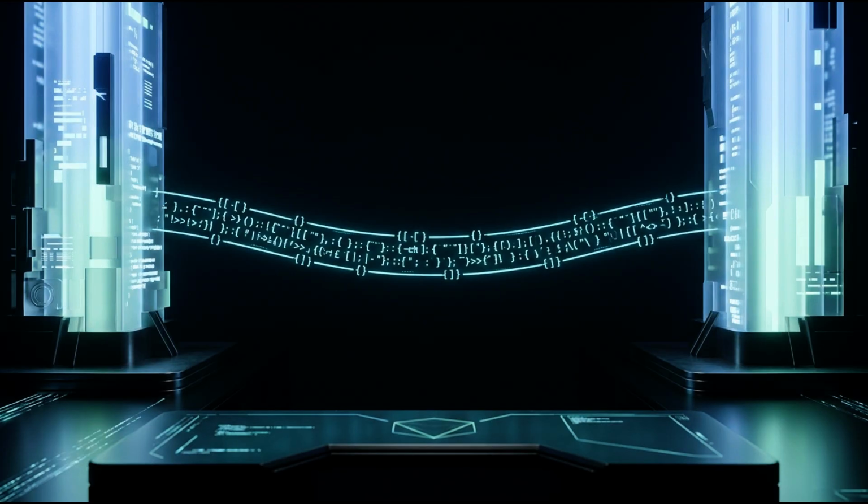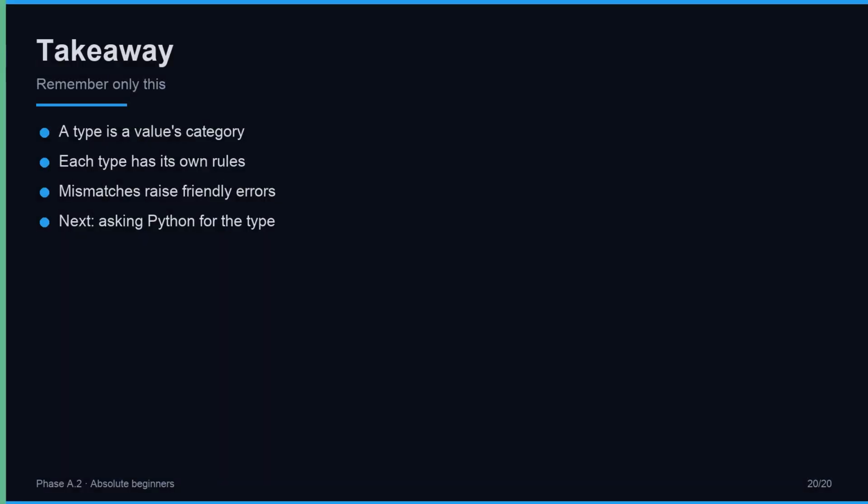Types give programmers a shared language. When two developers talk about a value, they ask, what type is it? And that single question clears up most of the confusion before it starts. Learn the names of the types, and you can already talk about your code with anyone, anywhere. A shared language.